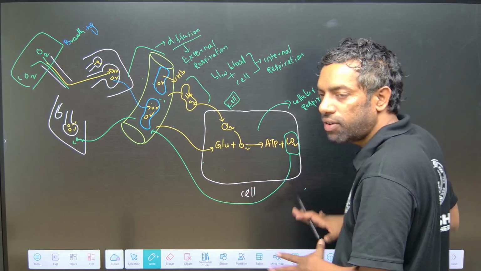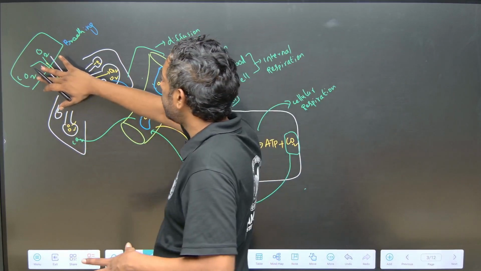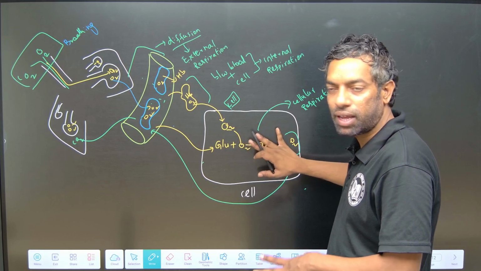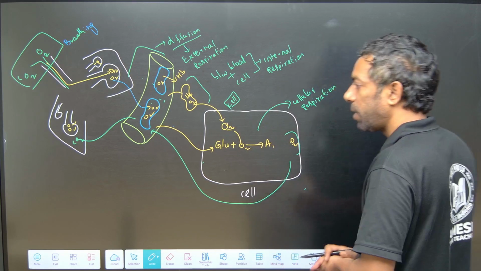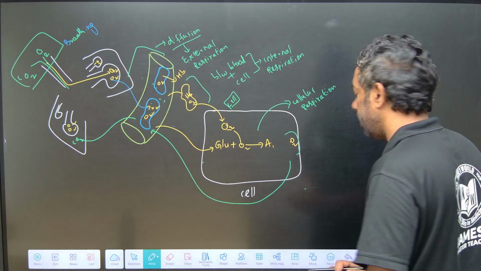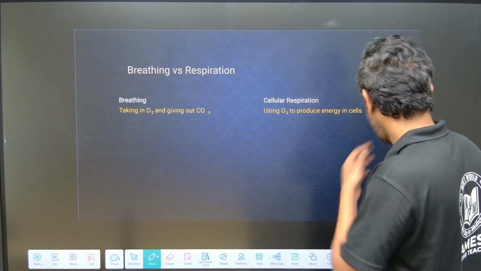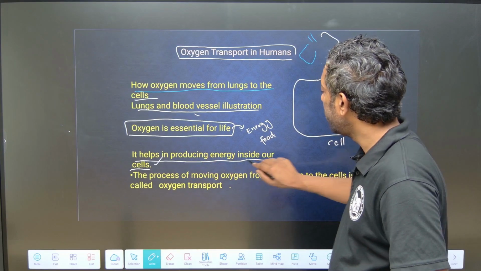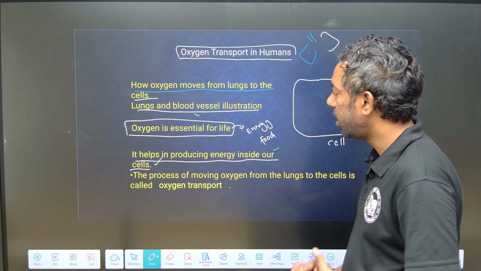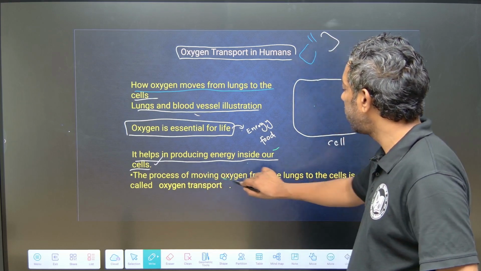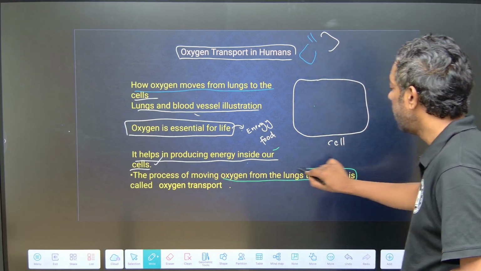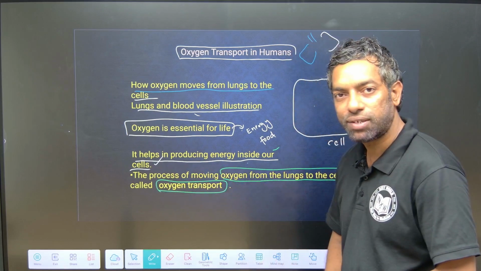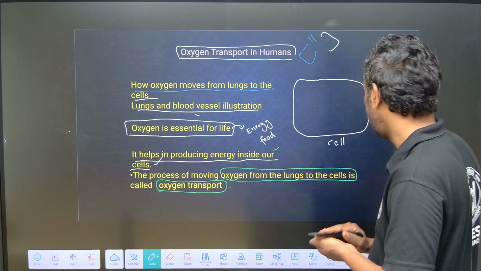This is our whole scenario. Oxygen is carried forward into the cell, finally reaching the cell. I hope you guys understand this. Yes, next. Did you understand how oxygen helps produce energy inside the cell? The process of moving oxygen from the lungs to the cell is called oxygen transport.